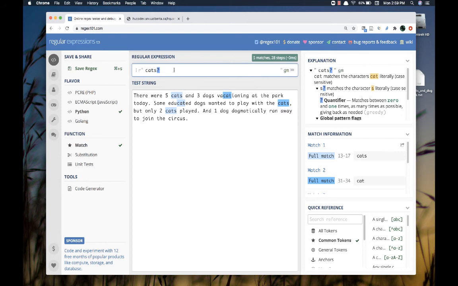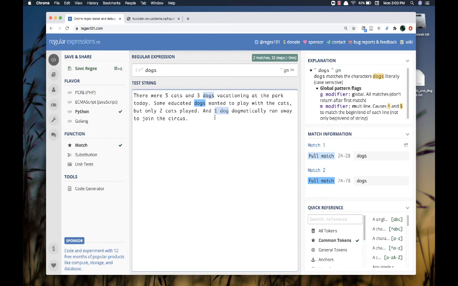Now, I can do the same thing with dog here, D-O-G, and I know I'm playing with animals, and maybe at some point now I need to get away from animals. But D-O-G matches in the following words. All of these are fuzzy creatures as well, except this dogmatically that is sitting in here. Now, if I add an S, and I need a literal S at the end of that match, now you'll know that it matches only twice. My dogmatically ceases to match. My one dog down here ceases to match as well.